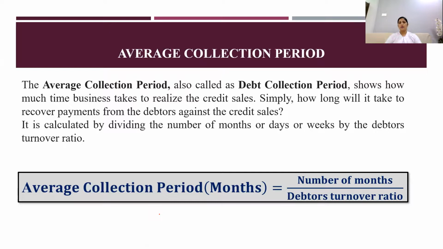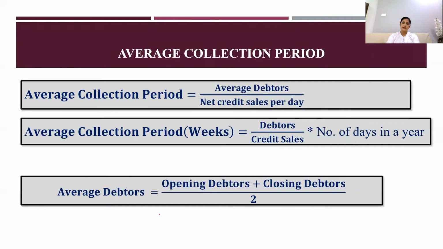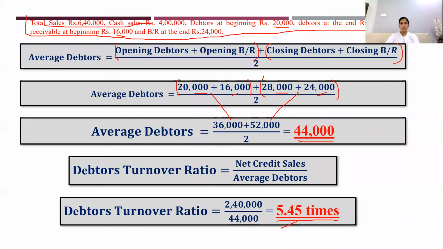Then we go for the average collection period. Months, weeks, and days. These three formulas you will have to apply and find out the average collection period in terms of months, weeks, and days. Okay. So understood this? In the next part, we'll see some more problems.